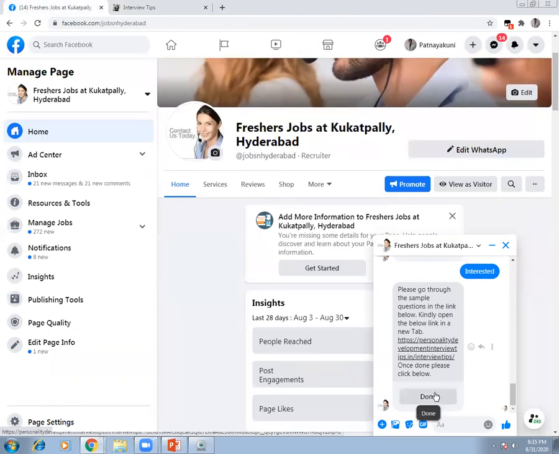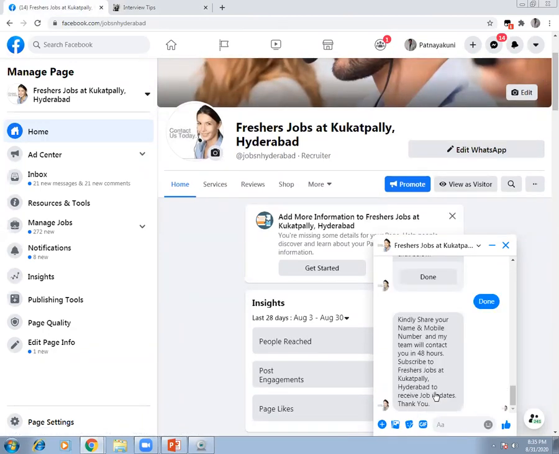And then once you are done, that means you are prepared with the interview questions, we ask them, kindly share your name and mobile number, and my team will contact you in 48 hours. Subscribe to Freshers Jobs at Kukatpalli, Hyderabad to receive job updates. Thank you. This way I am trying to drive people to my page.